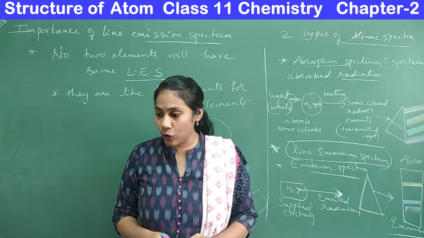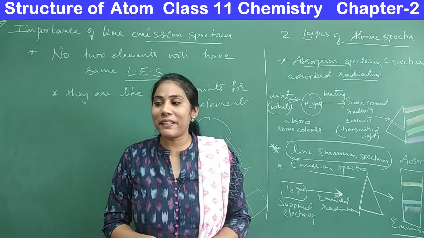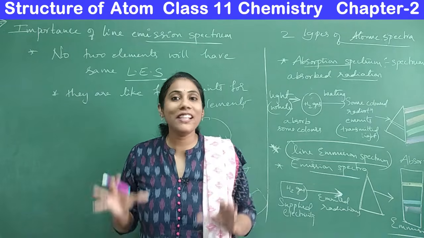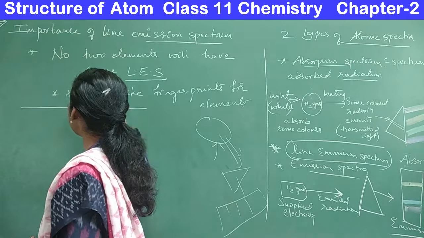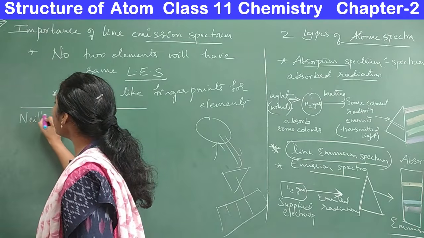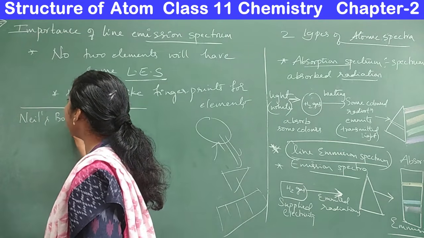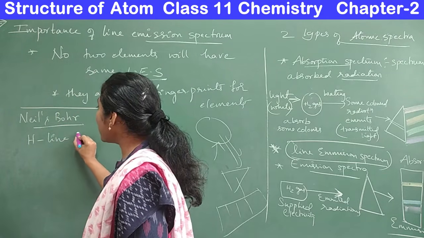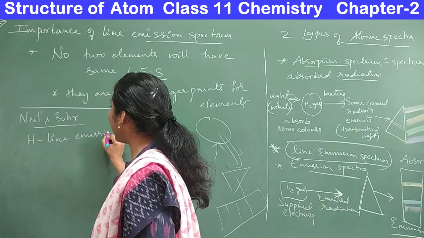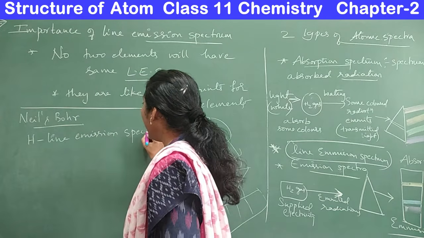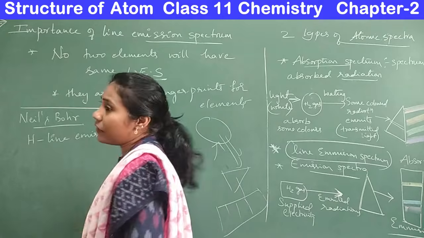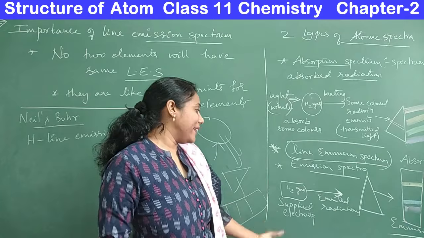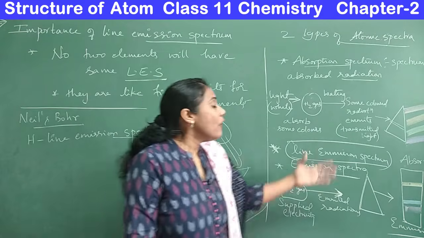Let me tell you the use of studying atomic spectra. It gave a lot of ideas to Niels Bohr. Niels Bohr studied hydrogen's line emission spectrum, and he gave a reason why energy is absorbed or emitted.